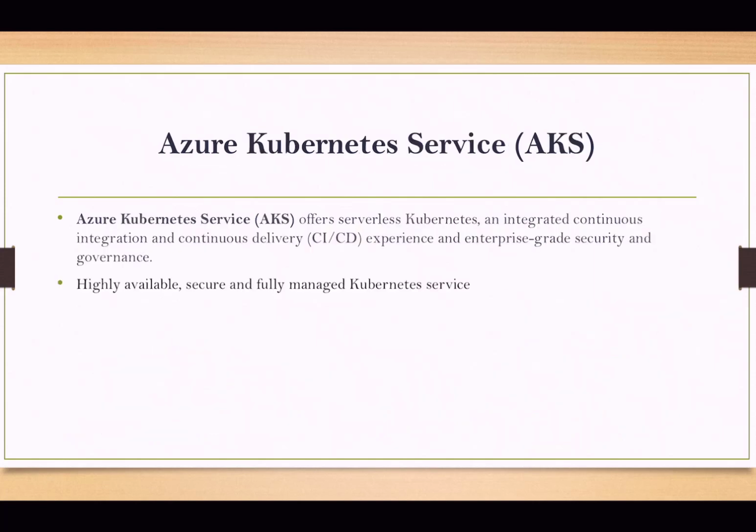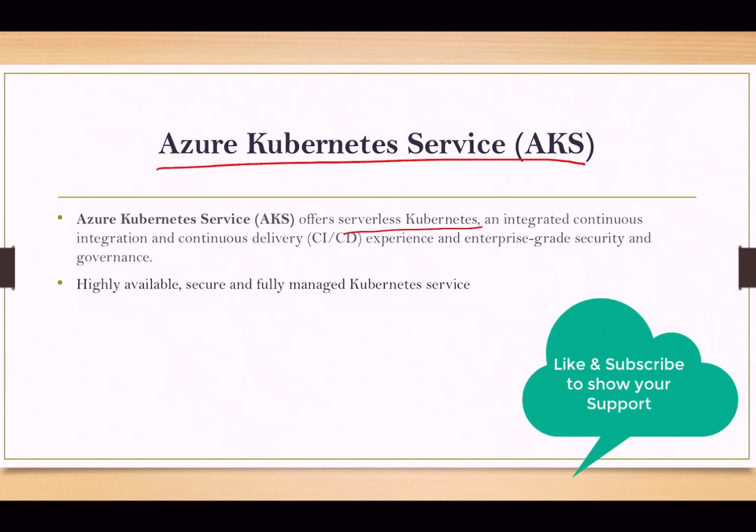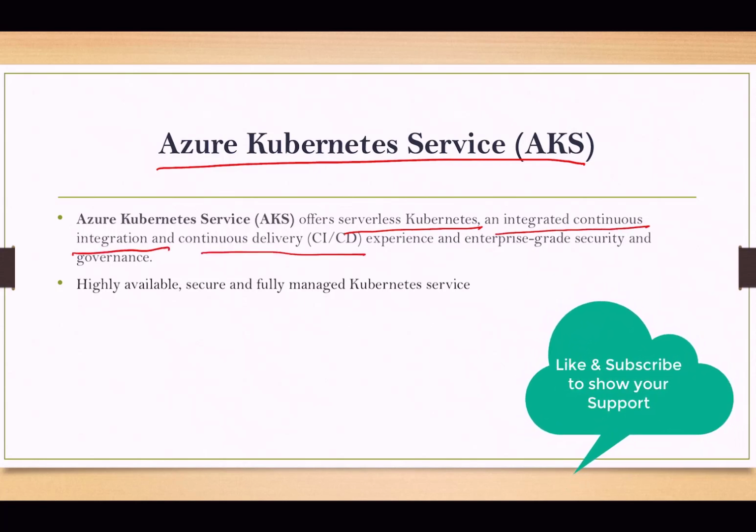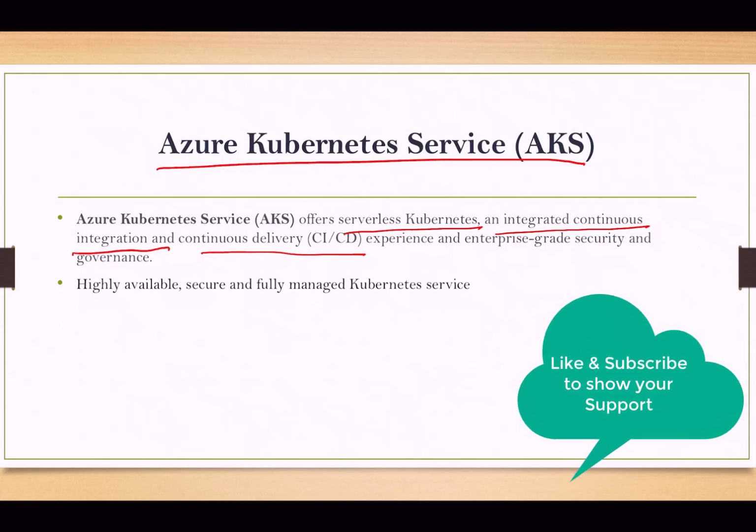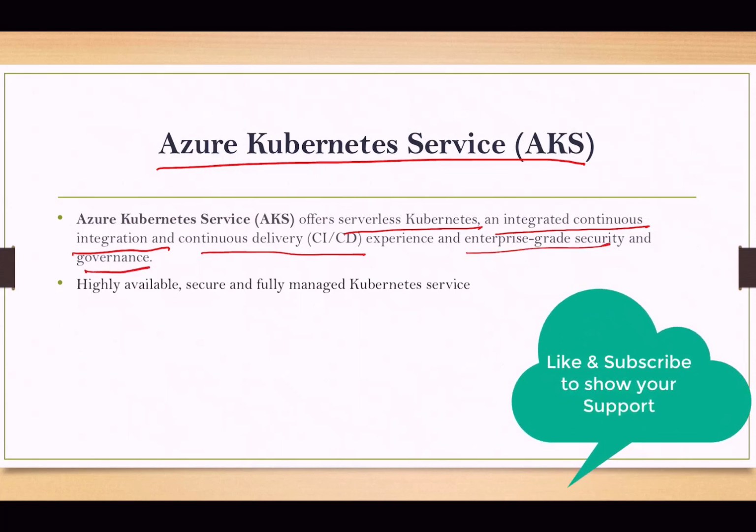Let's talk about the next thing, that is Azure Kubernetes Service. As we know, Kubernetes is an orchestration service for containers, right? So AKS, that is Azure Kubernetes Service, offers serverless Kubernetes, which is an integrated continuous integration and continuous delivery, CI/CD, pipeline experience with enterprise grade security and governance.